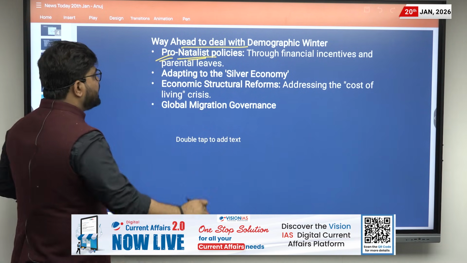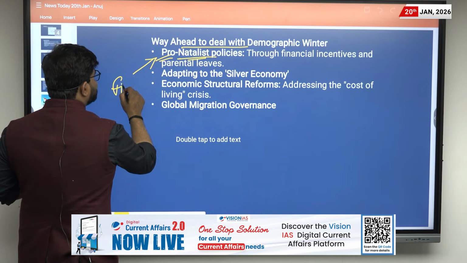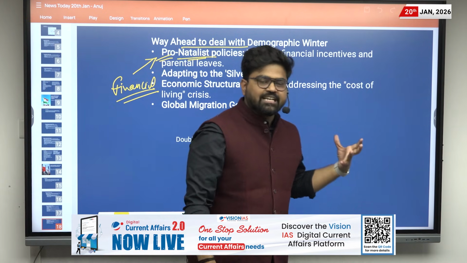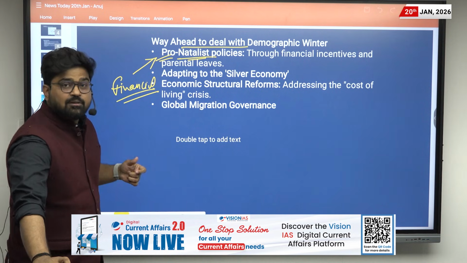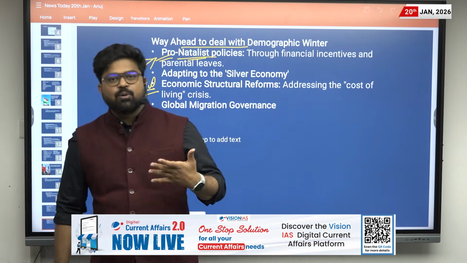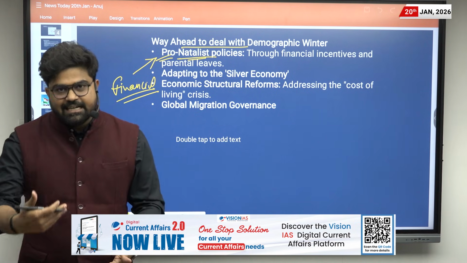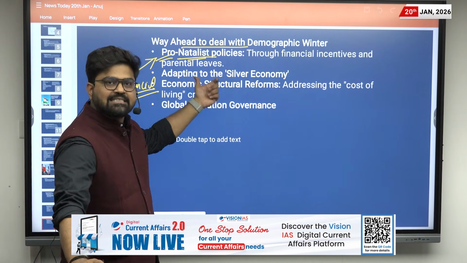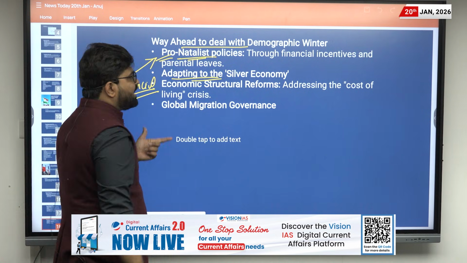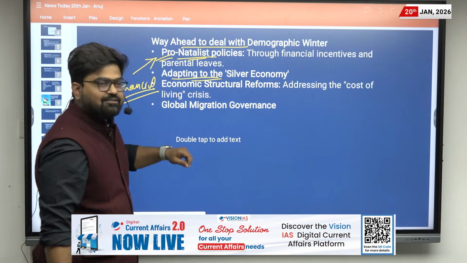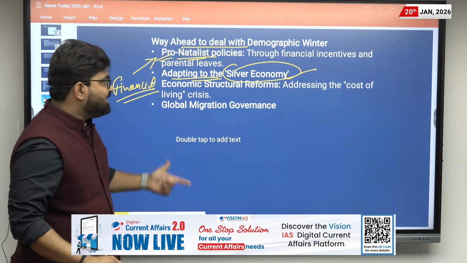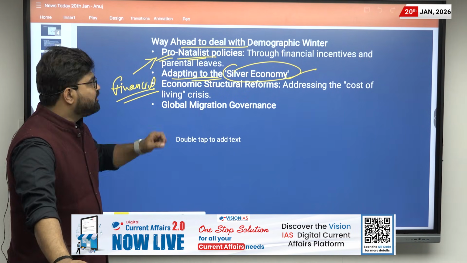And what do they include? They include financial incentives. Like if you have a child, financial incentives will be given, and also there will be parental leaves to have more children. When you study countries like Italy and Japan, you can see such types of policies. Then there is a need to adapt to the silver economy. What is the silver economy? It is the economy related to the older population. There is a need for adaptation to the silver economy.